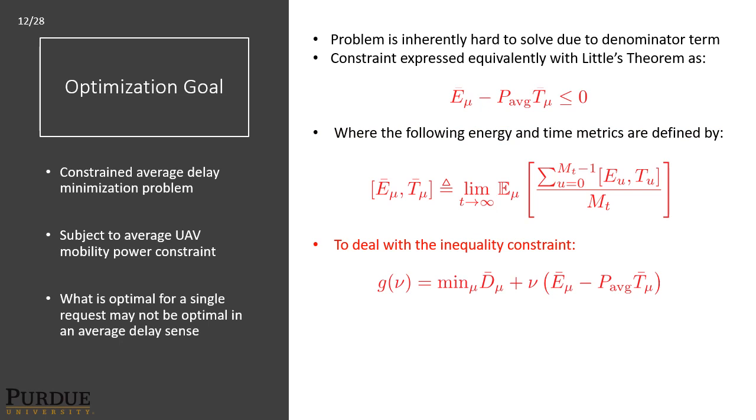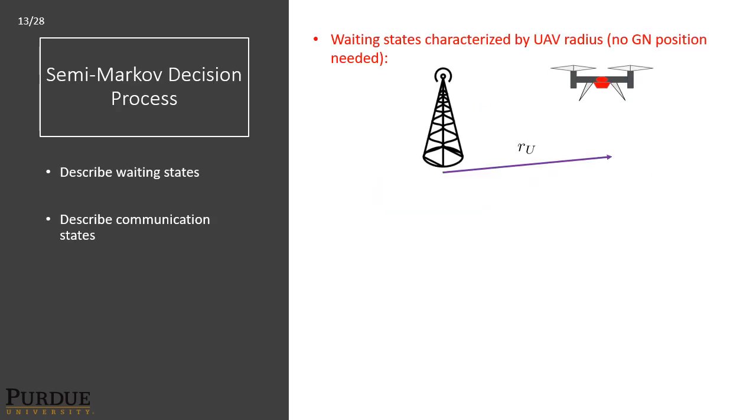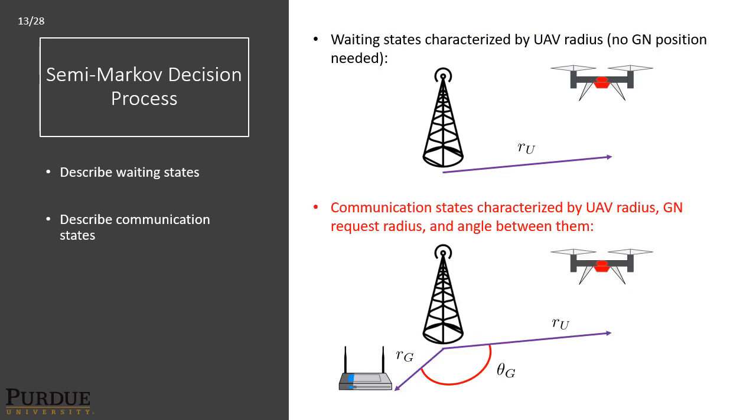To deal with the inequality constraint, we pose it as a Lagrangian dual problem, and then we maximize over this dual variable nu. To do so, we formulate this optimization goal as a semi-Markov decision process, first describing the states. The waiting states are characterized only by the UAV radius, as no ground node position is needed when there are no active communication requests. The communication states are characterized by the UAV radius, the ground node request radius, and the angle between the two.